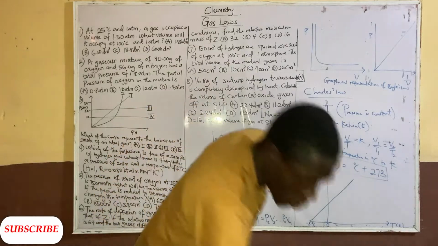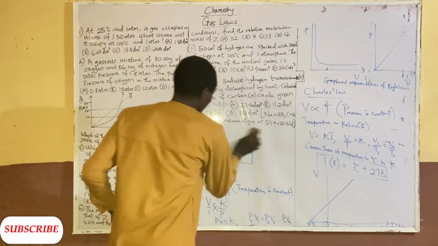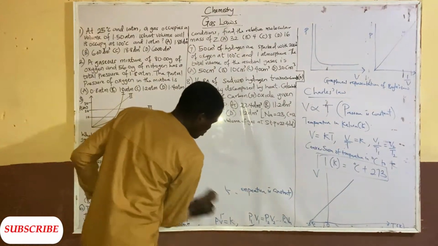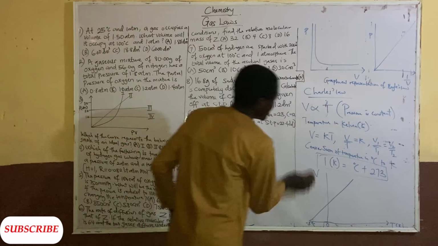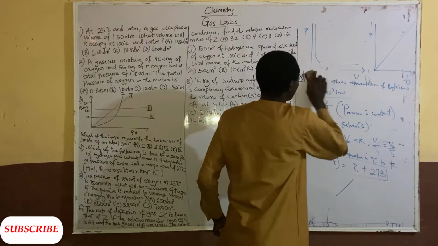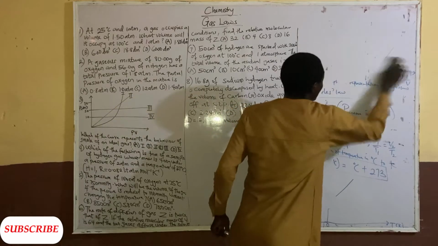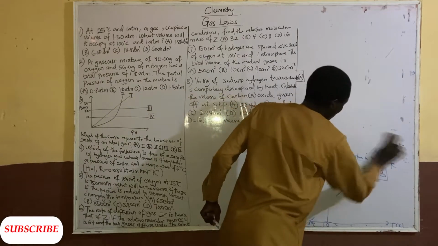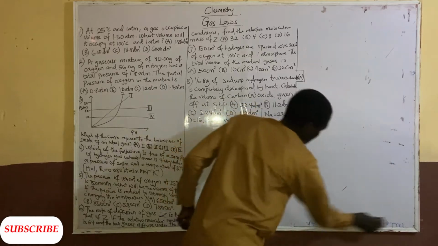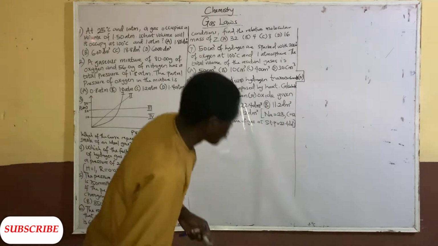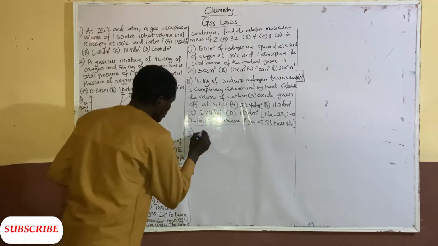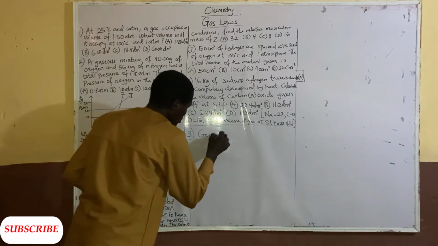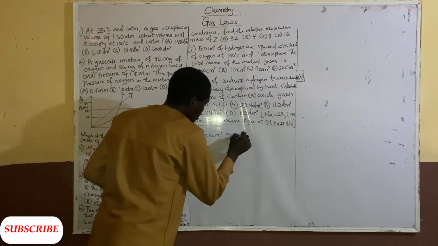Now let's go to the third law, which combines both Boyle's law and Charles' law together. So we call it the general gas equation. The third law that we have here, number 3, is the general gas equation.